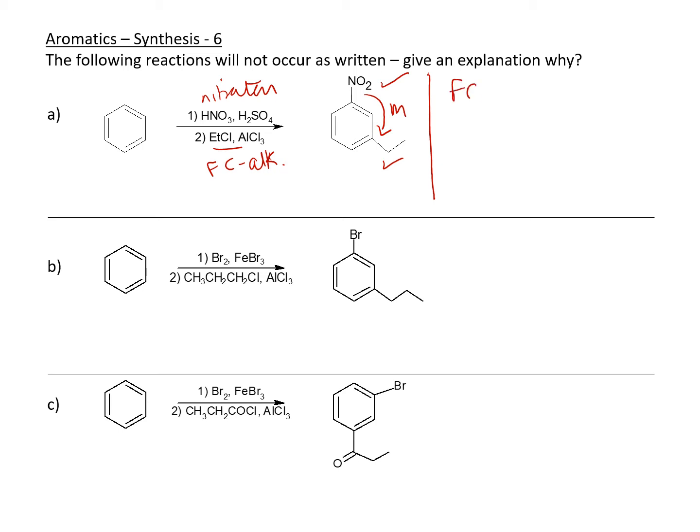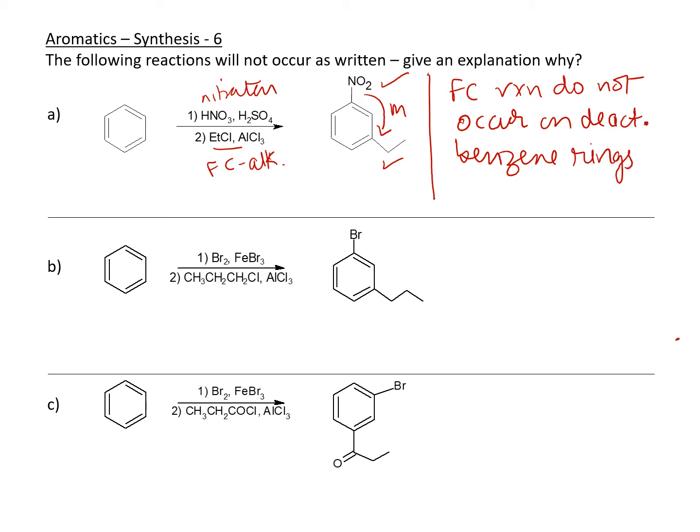So Friedel-Crafts reactions, and that's for both reactions again, do not occur on deactivated benzene rings. Okay, so if you have a deactivator on the ring, for example, if you have a nitro group or a carboxylic acid group, if you have any of these kind of groups on there that deactivate the benzene, you will not be able to do Friedel-Crafts alkylation or acylation. So that is for the first one.